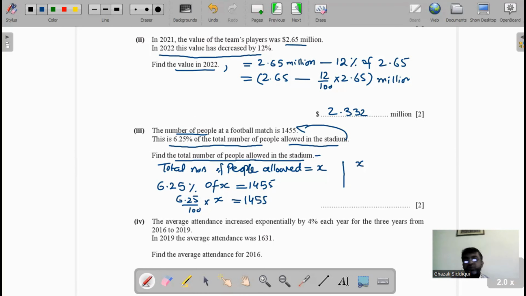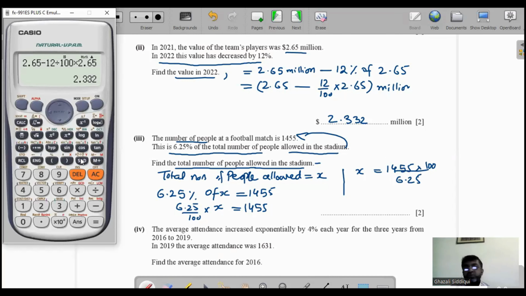Now X will be equal to 1,455 multiply 100, divided by 6.25. We calculate it, and we get 23,280.